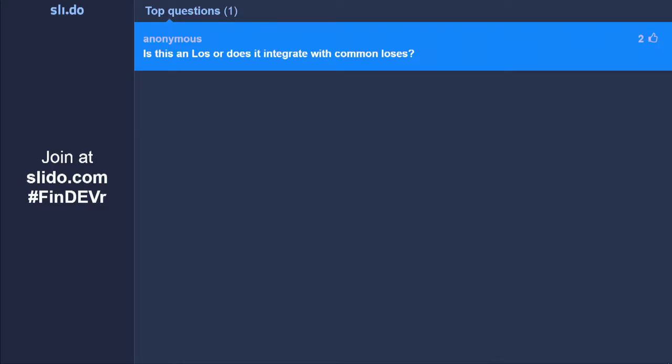Is this an LOS, or does it integrate with common LOSs? So this is LOS. We talked about the POS flow versus the LOS flow. The LOS is where the loan officer is sitting in front of a computer on the phone with the applicant and putting in information. And that out of band, that email that goes to the consumer so that they can go in and do an income or asset verification report, that's what we do.